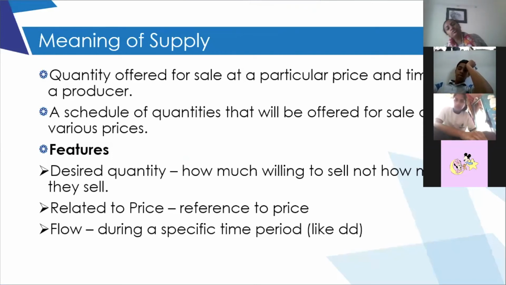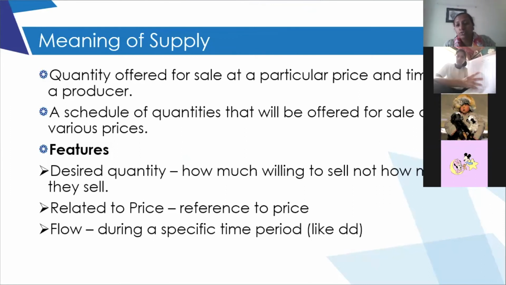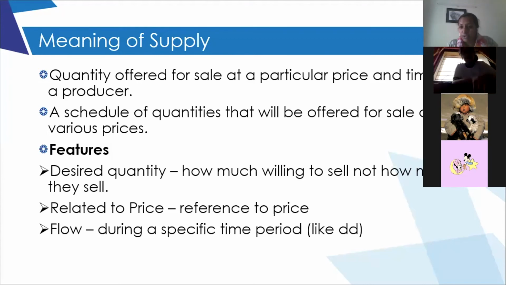Supply also is the same, a little opposite. It is that quantity for sale at a particular price which is offered by the producer. Demand is for the consumer, supply is for the producer, which he is going to offer at that particular point of time at that particular price. Understood? So all the three components that we had in demand, it is at that point, at the price that he wants to supply.